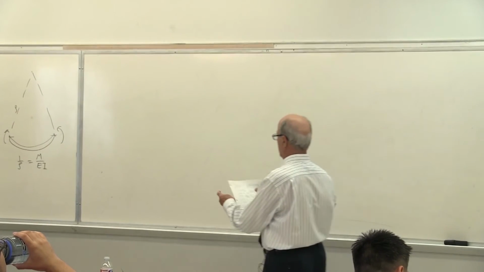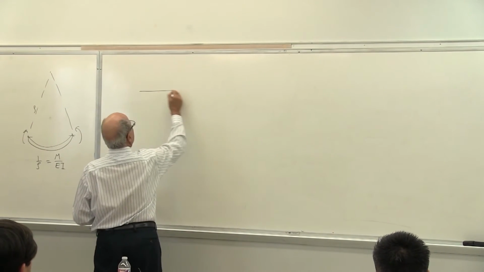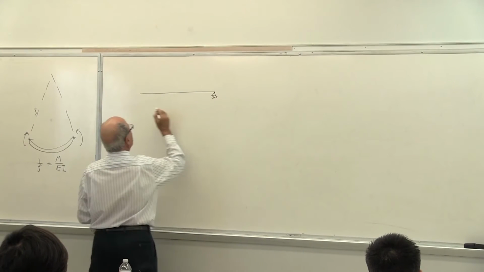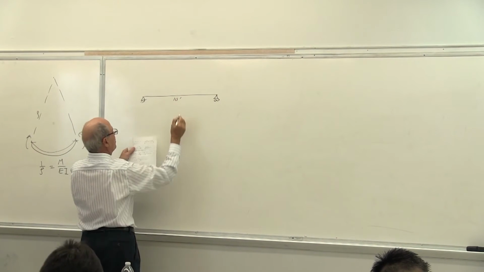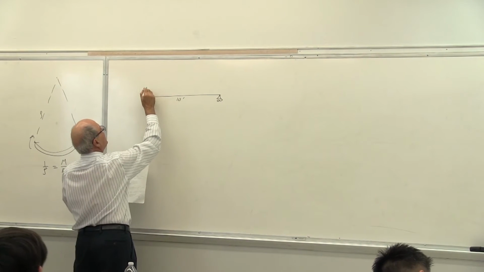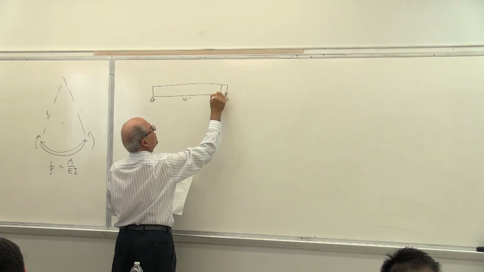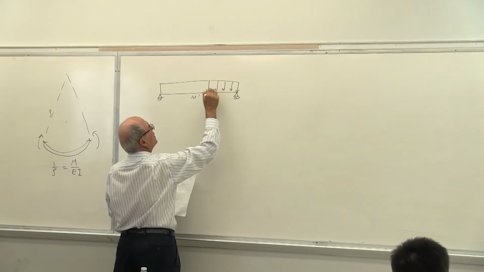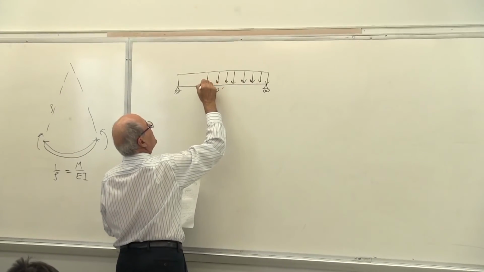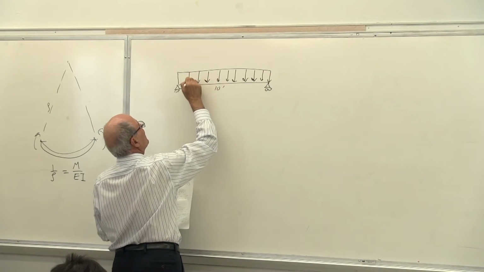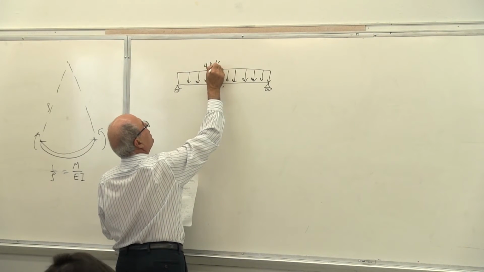And look at this problem now. Here we have a beam. Roller here, pin there, 10 foot long, and it has a uniform load of 4 kips per foot.